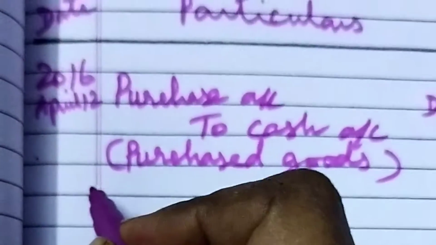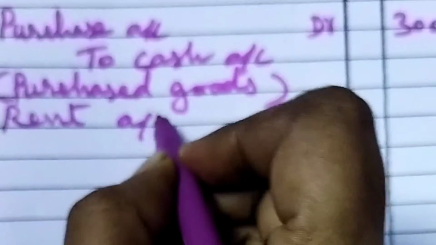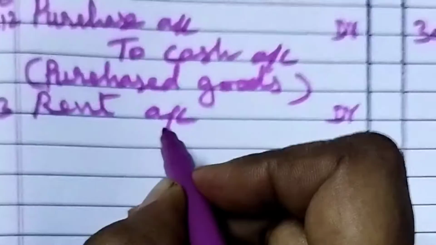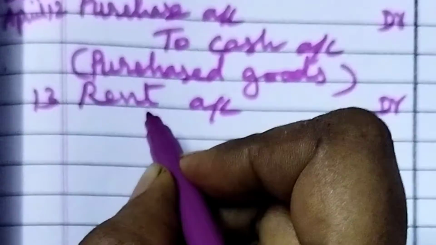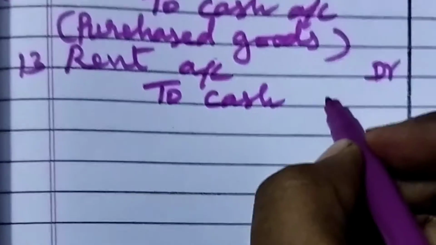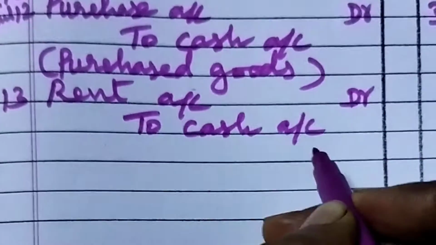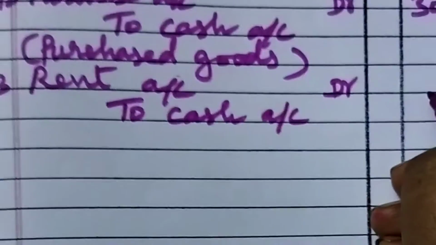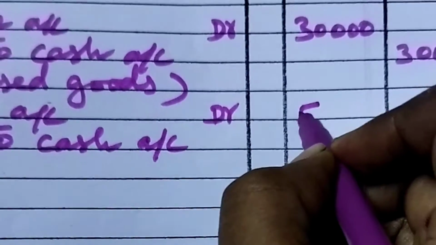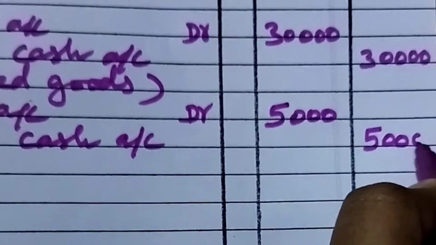What is the date? 13. So rent account debtor, because it's a nominal account. So this rent is an expense, so we are debiting. Then to cash, because we are paying money to somebody else. So cash is going out. As per real account, credit what goes out. So what is the amount? 5,000. So under debit also 5,000, under credit also 5,000. Always debit should be equal to credit.